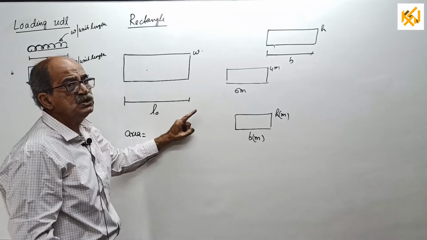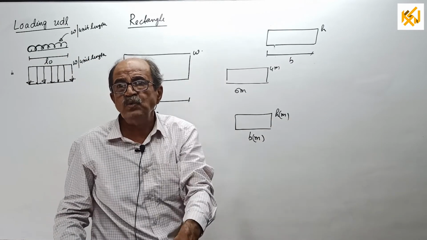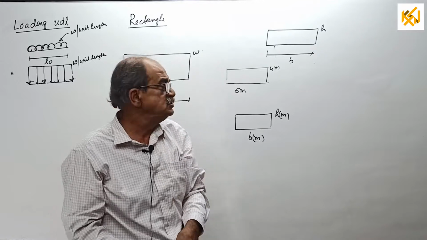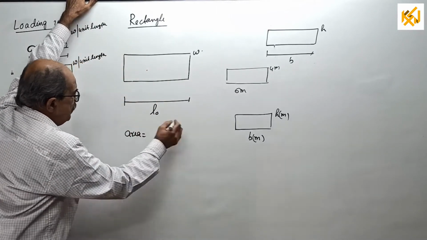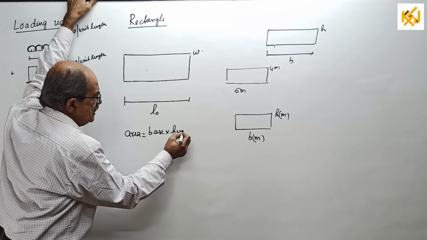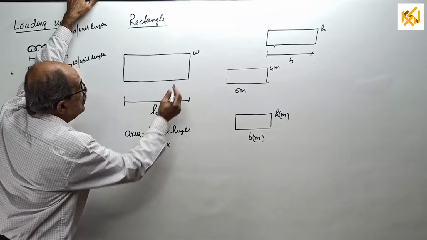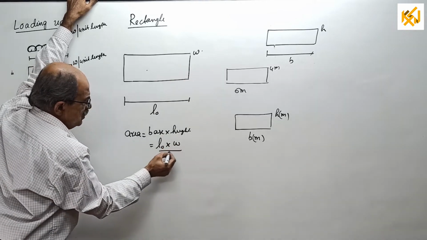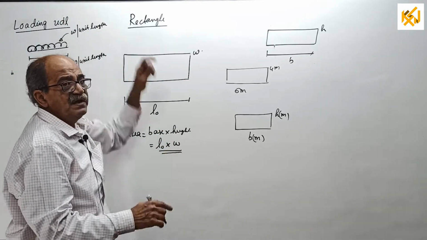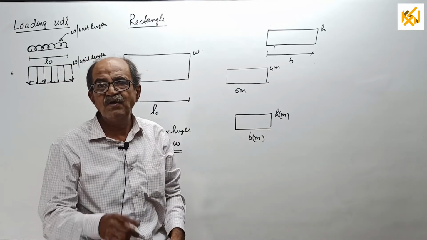From class number 12 and 13, it is not area, it becomes the total load. So area equals base into height, equal to L0 into W. But from next class onwards for UDL, I will write W into L0. I will tell the reason why.